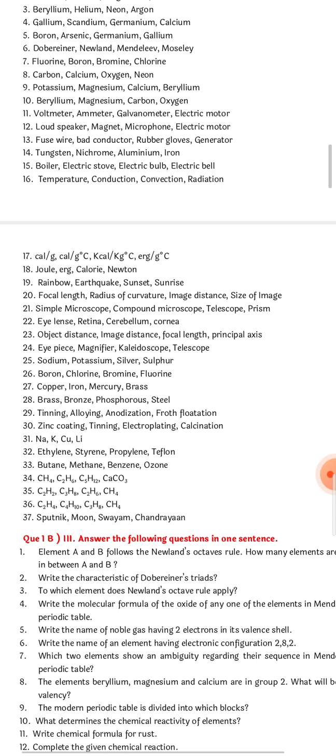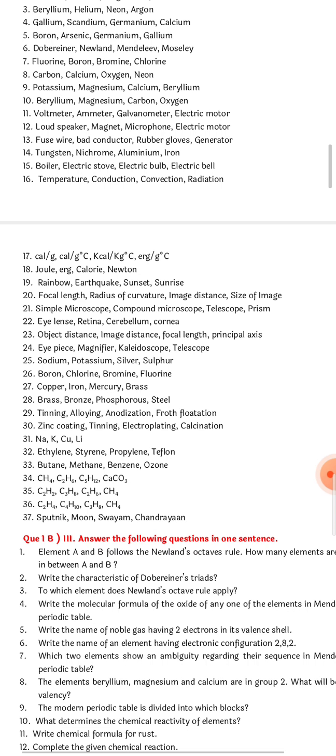Coming to question number 29, tinning, alloying, anodization and froth flotation. Froth flotation is the odd one out. Zinc coating, tinning, electroplating, calcination. Calcination is the odd one out. Sodium, potassium, copper and lithium. Here what is the odd one out? The odd one out is copper. Ethylene, styrene, propylene, Teflon. Teflon is the odd one out here.